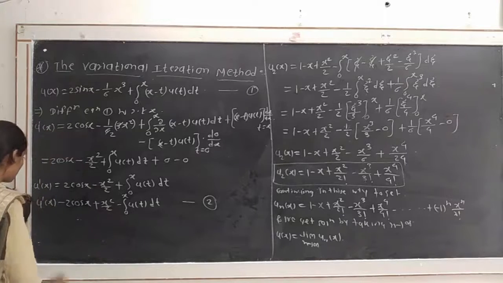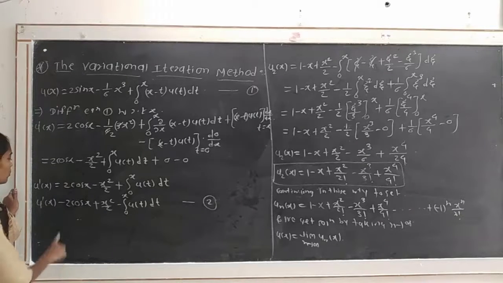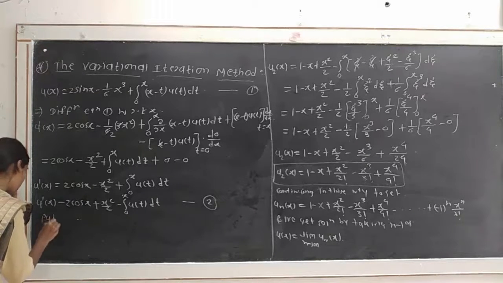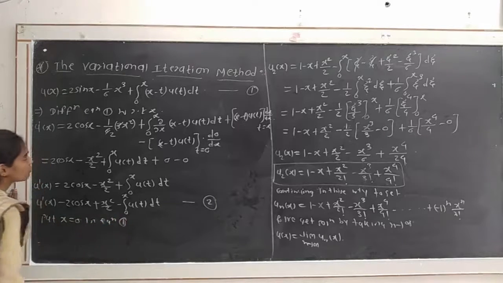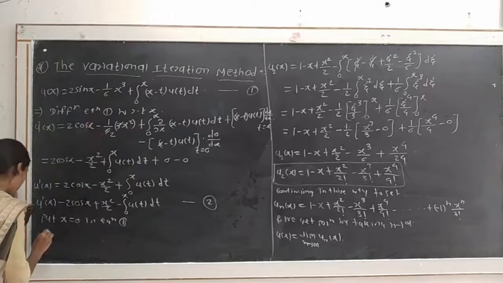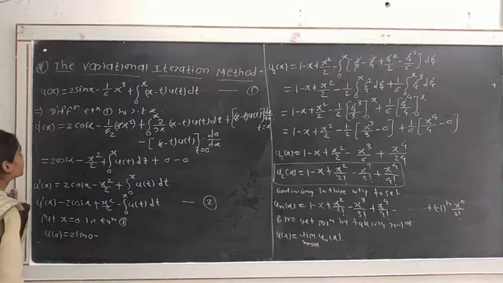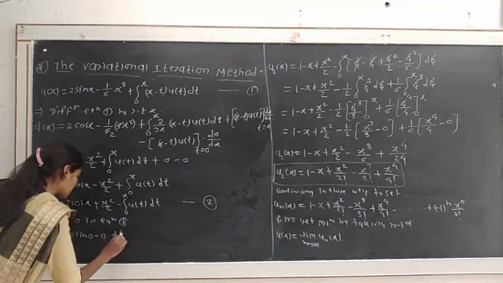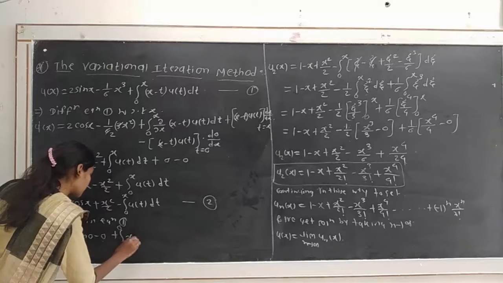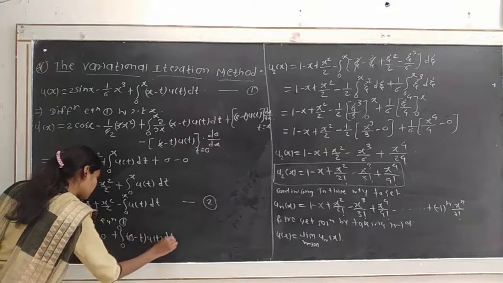Okay, so then we find the initial condition for this Volterra integral differential equation. So put x = 0 in equation number 1. Putting x = 0 in equation number 1, we get u(0) = 2 sin 0 minus x, which will be 0, so this term is 0, plus the integration from 0 to 0 of (0 - t) u(t) dt.